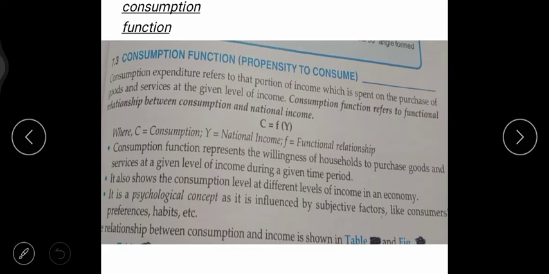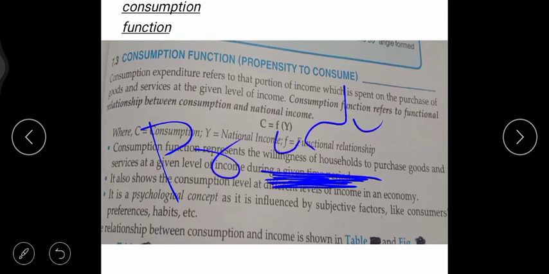In the previous topic we studied, in aggregate demand, how household sectors use goods and the services. The producers produce, and your consumer consumes goods and the services, your household sector, children, right?